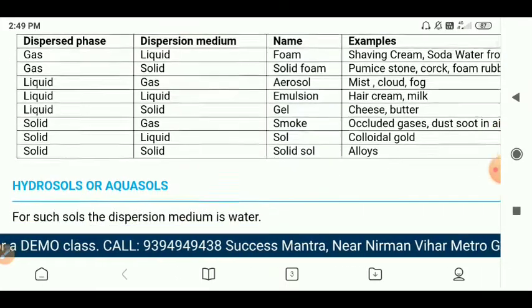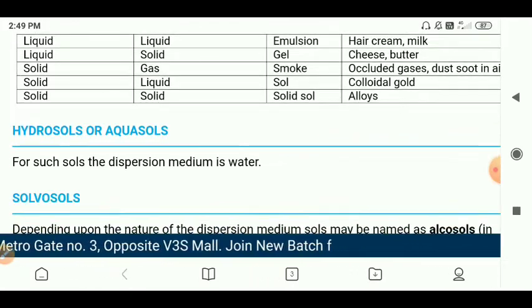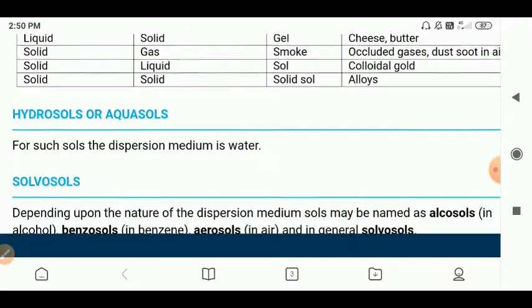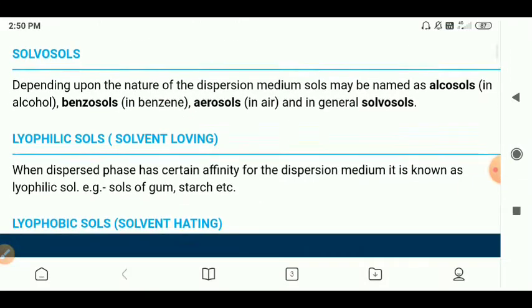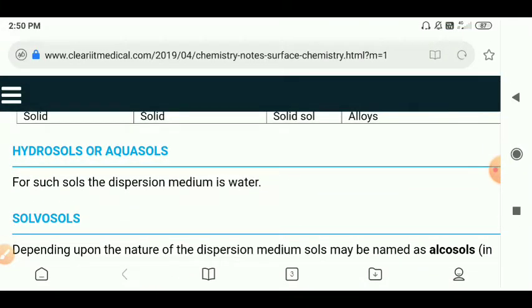Now we have discussed the 8 types. Next, there is one more classification based on the dispersed phase and the dispersion medium. Based on these, we further classify into 4 types. What is the first one? Hydrosols or aquasols. What are hydrosols? For such sols, the dispersion medium is water. If water is the medium, we call it hydrosol or aquasol.